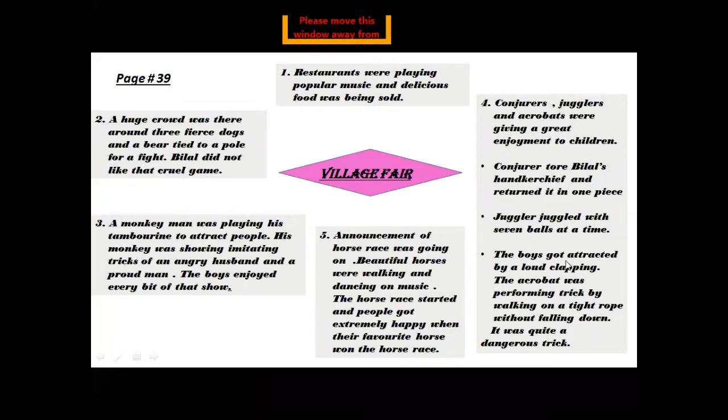And then the boys got attracted by a loud clapping. When the boys heard that loud clapping, they went there. And when they went there, they saw that an acrobat was performing a trick by walking on a tight rope without falling down, and it was quite a dangerous trick. If the acrobat would fall down, he would suffer great injuries, but he was doing it with great skill and great balance, and everyone was enjoying that trick.